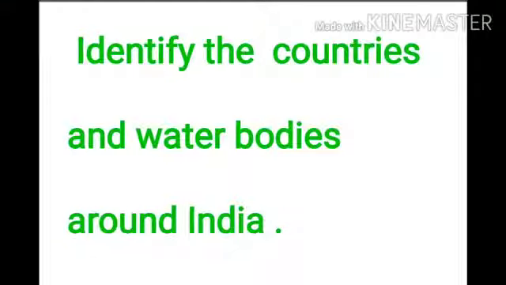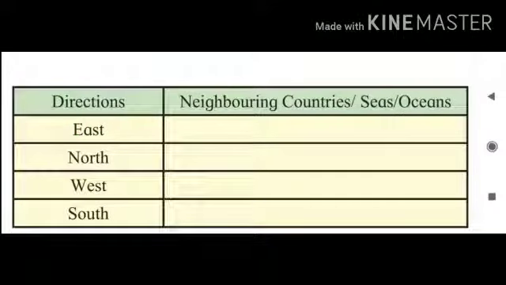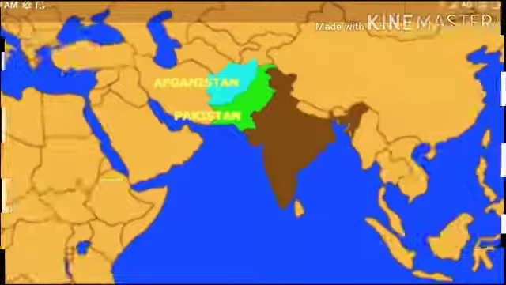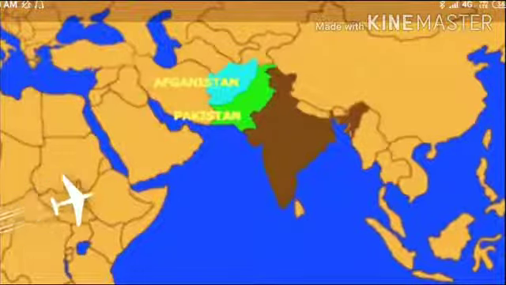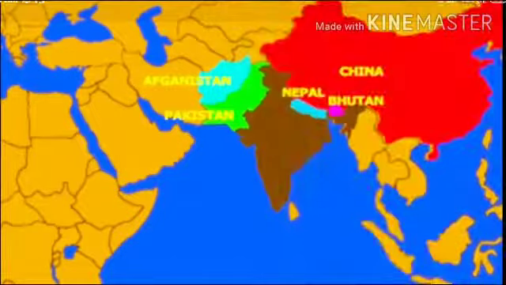Now identify the countries and water bodies around India. Students, now we are going to fill up this table. Here you can see the directions, the neighboring countries, seas, oceans. Let's start. In the next image, you can see the west direction of India, the countries which are neighboring on the west side. Pakistan and Afghanistan lie to the west of India.